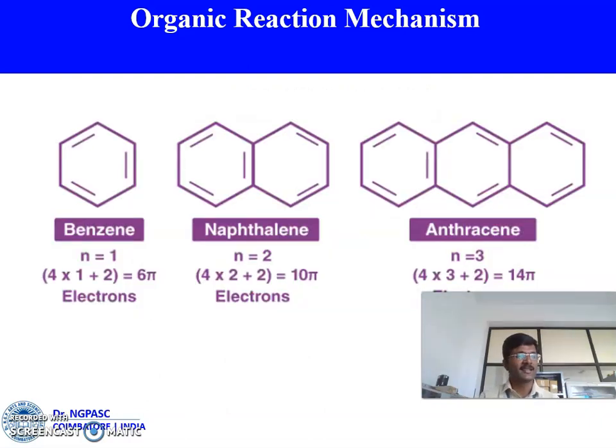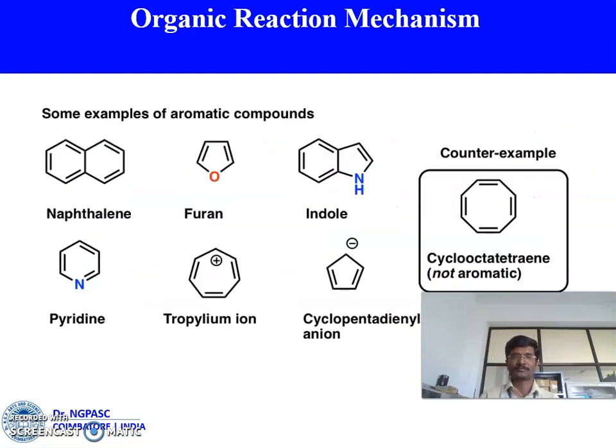For example, take benzene. It's a 6 pi system. Naphthalene is a 10 pi system. Anthracene is a 14 pi system. So these are some examples of aromatic compounds. One is naphthalene, furan, indole, pyridine system, tropylium ion, cyclopentadienyl anion. So these are the examples of aromatic compounds.